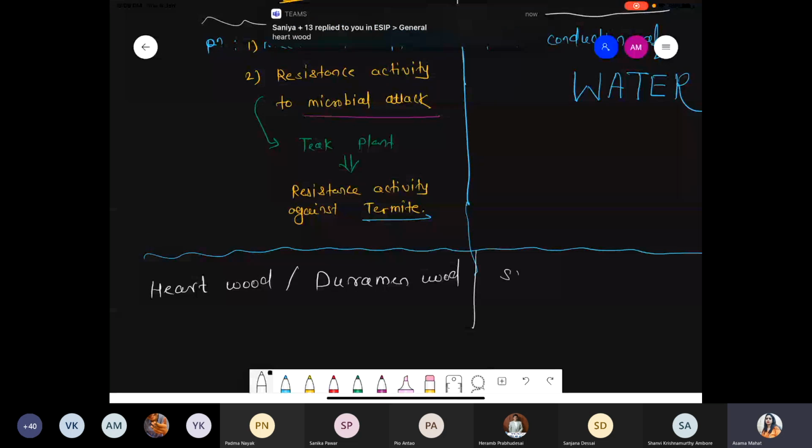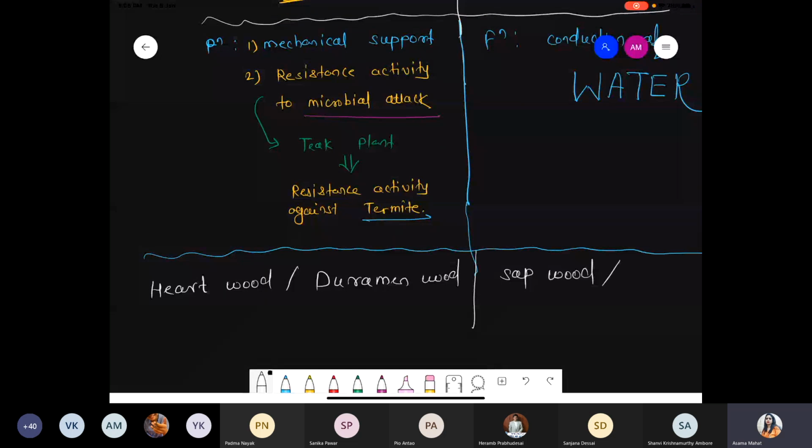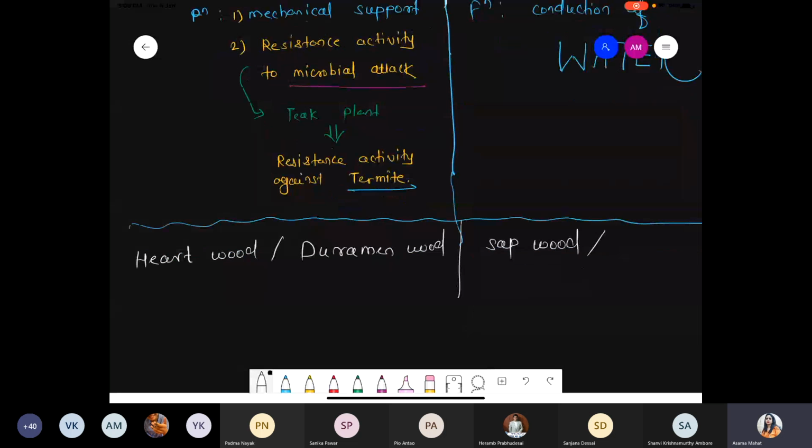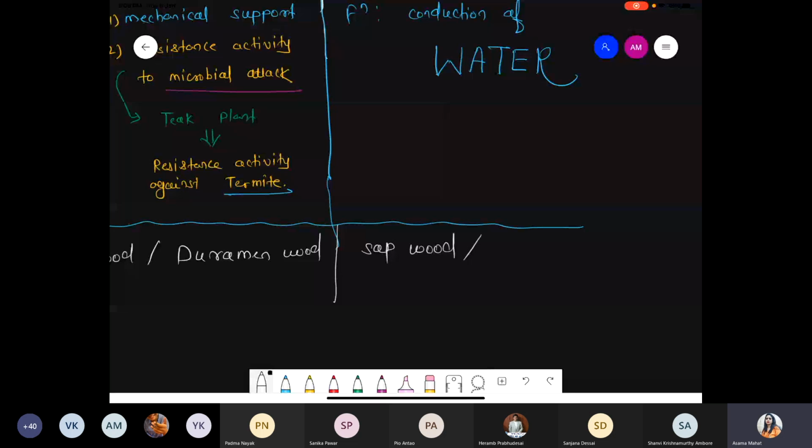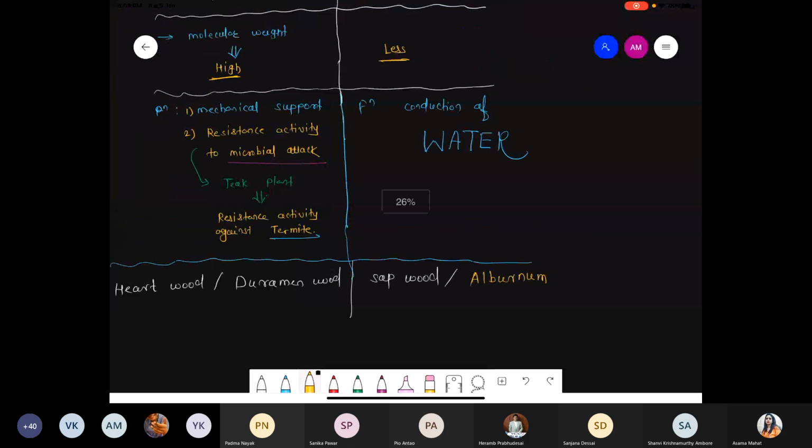And exactly the reverse scenario: sapwood does not have any chemical deposition, so it is very prone and very sensitive to attacks like microbial attack and insect attack. So on the basis of their lifespan, sapwood is also called alburnum wood.